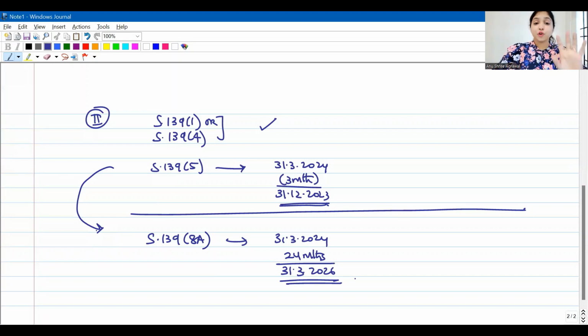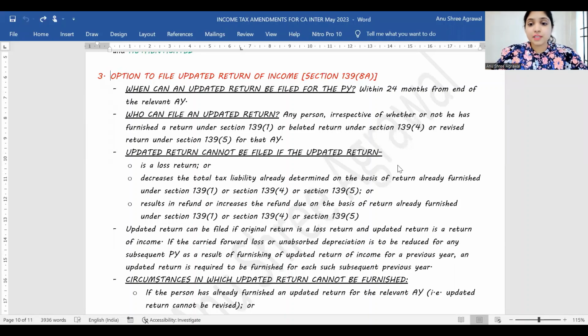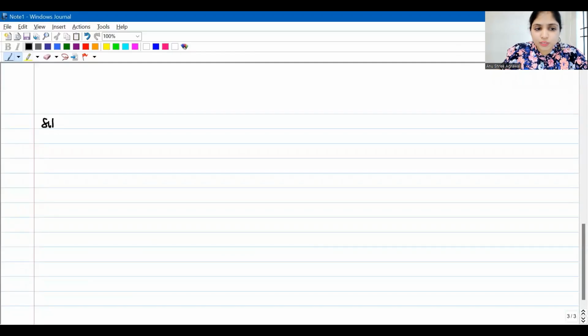Okay, so first of all, you have understood what are the two situations where updated return can be filed. See, within 24 months from the end of the assessment year. Who can file? Any person can file. But there are some cases where you cannot file an updated return. See, updated return cannot be a loss return. Let me explain this to you over here with the help of some situations.